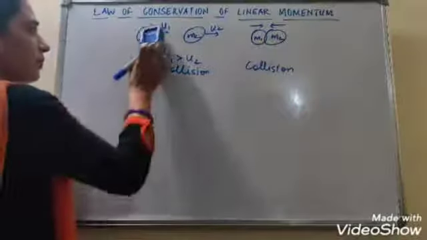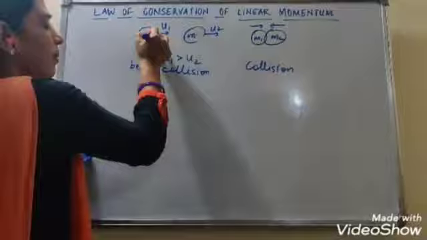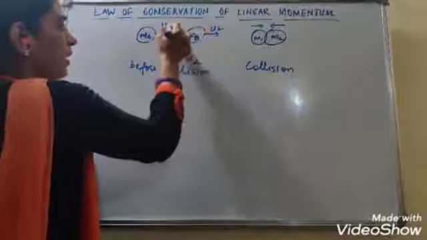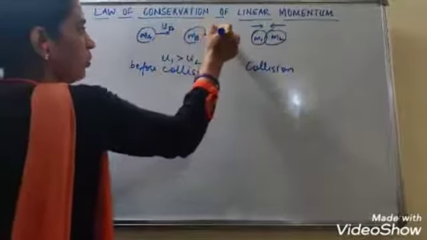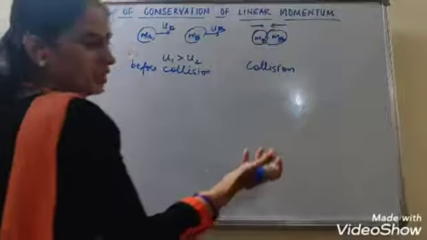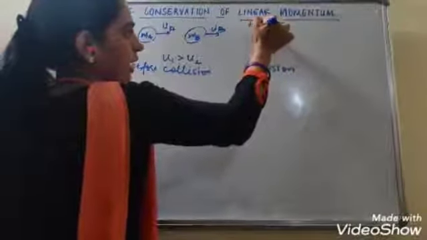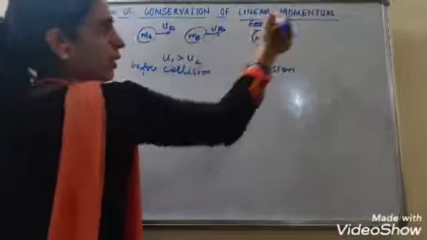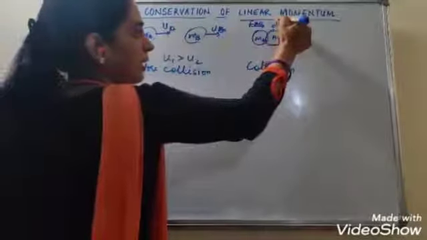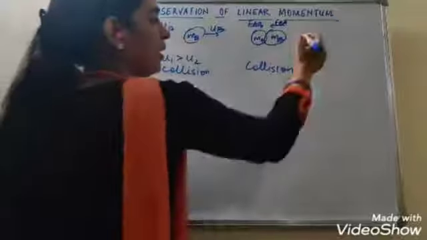We can take, like in your NCERT is given, body A, body B, UA, UB and MA, MB. So it will be easier for you to practice. So force on A by B, okay, and force on B by A, right? FAB, FBA.